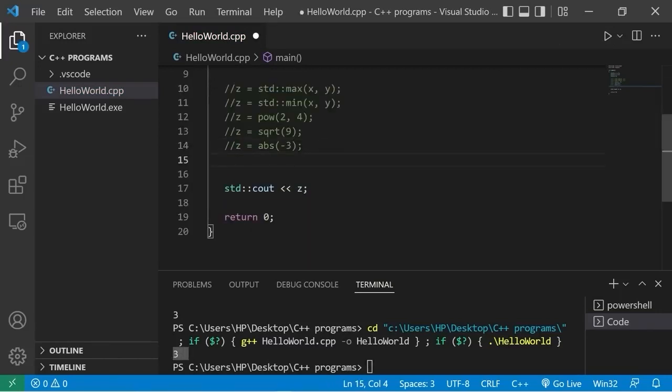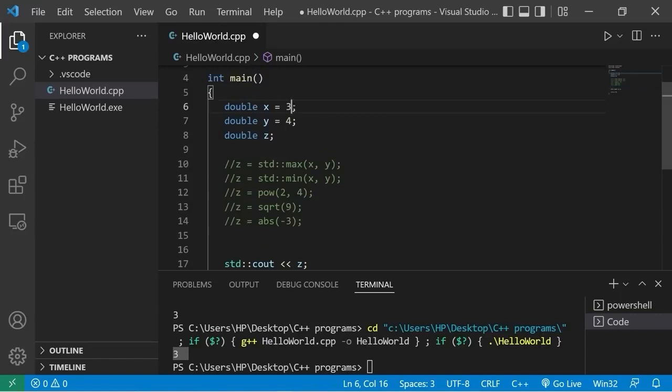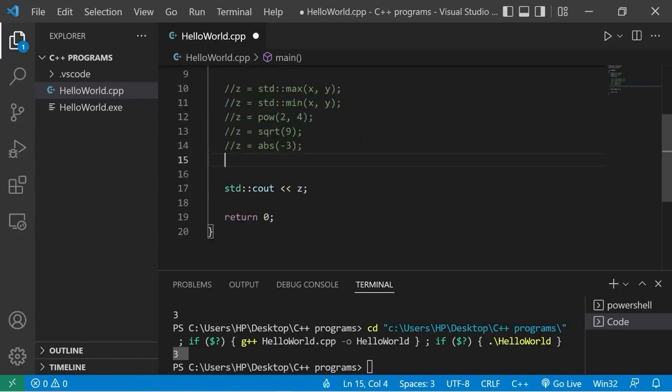Next, we have the round function. Let's change x to 3.14. z equals round. Let's round x. 3.14 rounded would be 3.